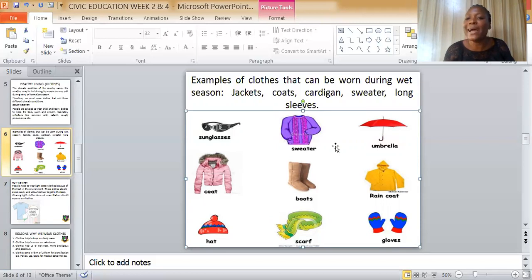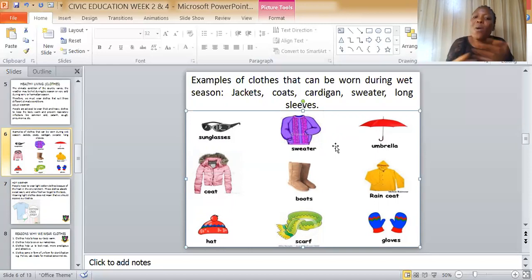Cardigans, make sure you wear cardigans. And this time around, you need to get the school cardigan. If you love the school, you'll be loyal to the school, and you will not flout the rules and regulations. So in order not to flout the school rules and regulations, you get the school items, like cardigan.